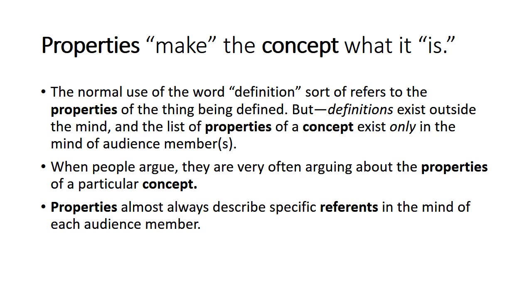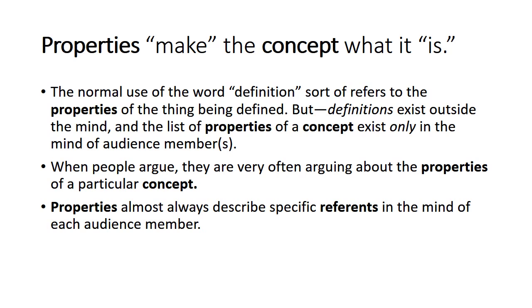Why is this important? When people argue about just about anything, they are very often arguing about the properties of a particular concept. Let's take a common example, abortion. Depending on an audience member's definition of person, what they think is or is not a person, the properties of a person, they might believe that abortion is murder.